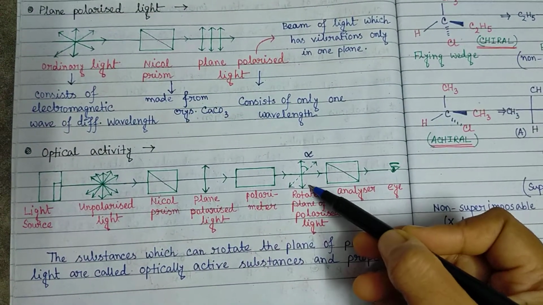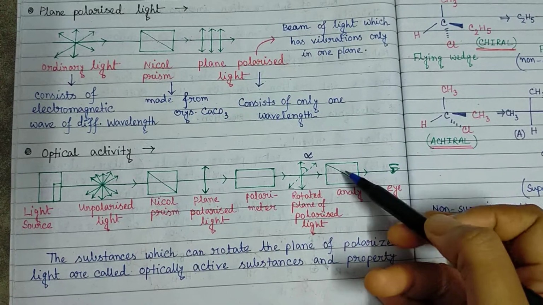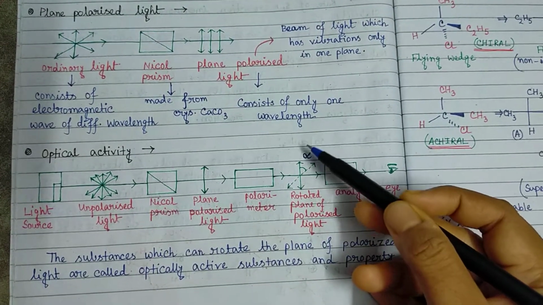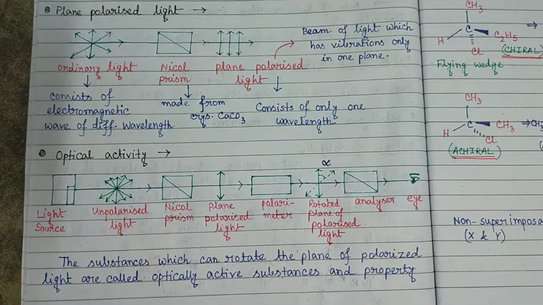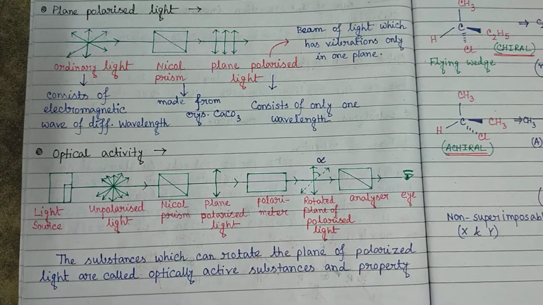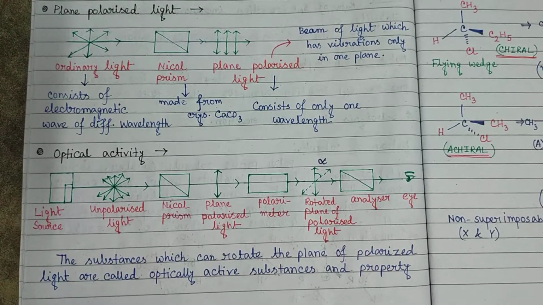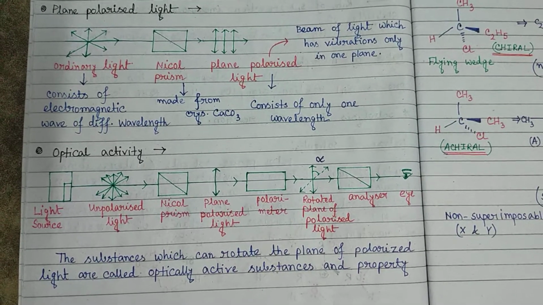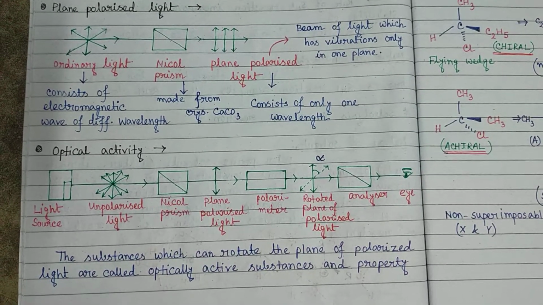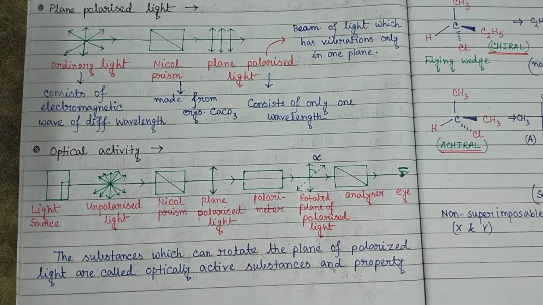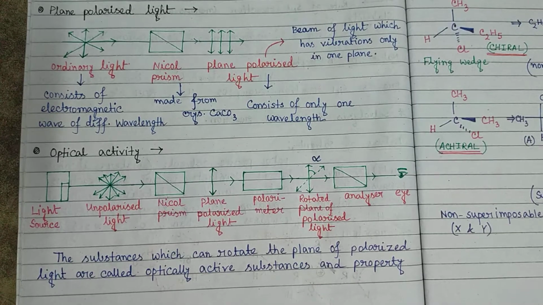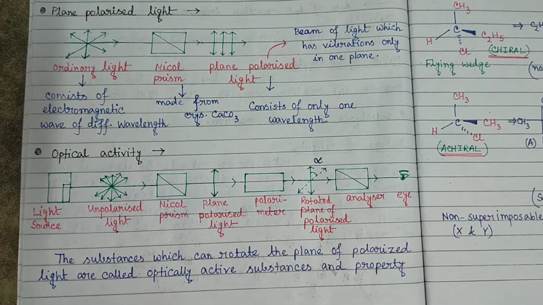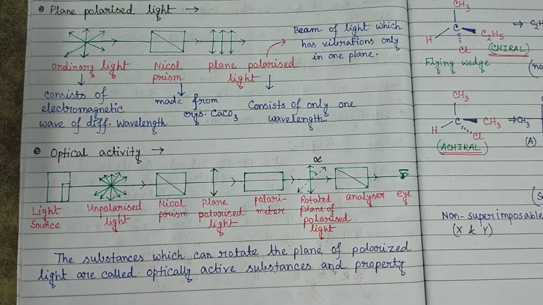Now if we observe this through an analyzer, then this alpha is the rotation which is called the optical rotation, and the substances which can rotate this plane polarized light are called optically active substances, and the property of the substance to rotate this plane polarized light is called the optical activity.